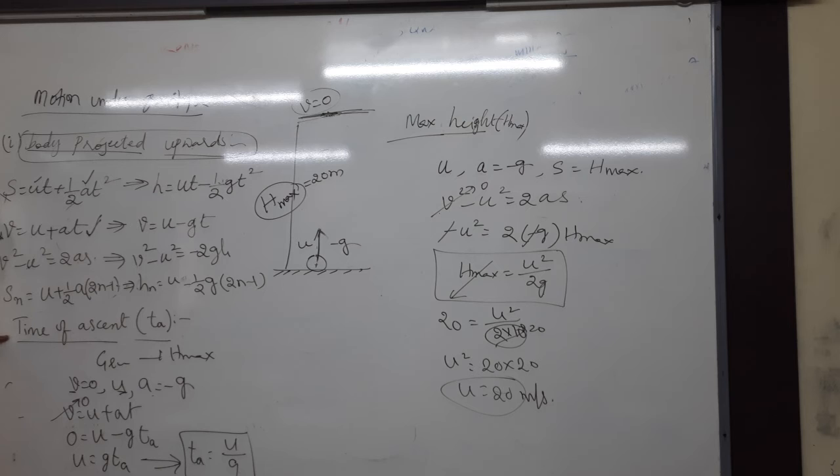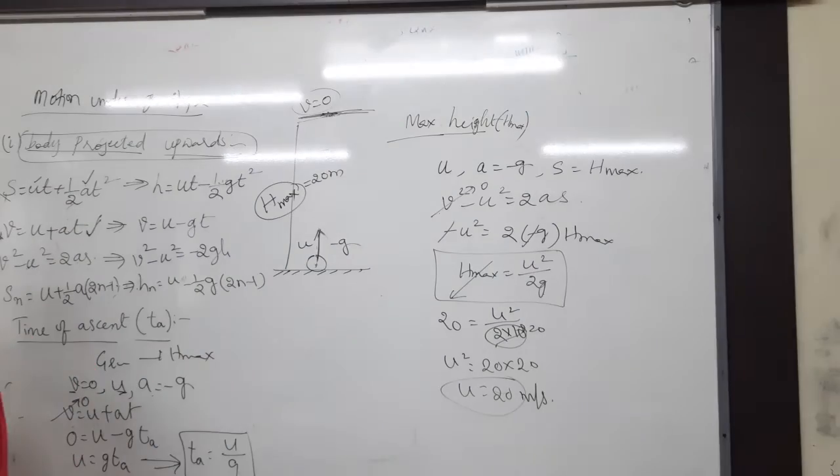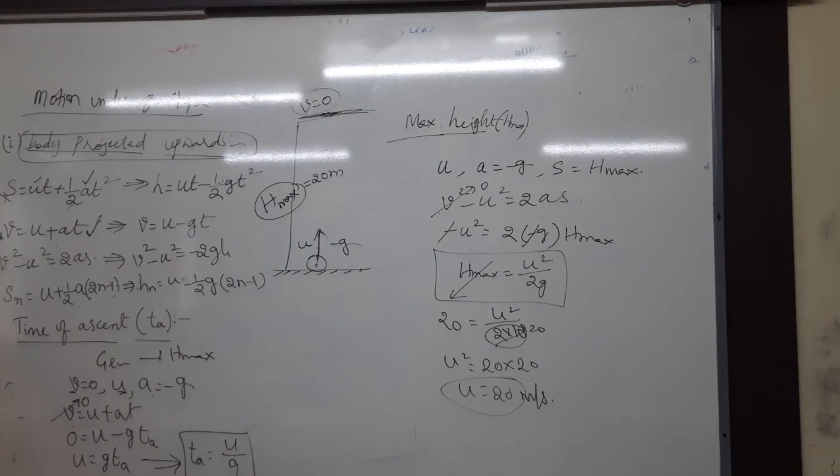So, for the time of ascent, v is equal to u plus at we have used. For the maximum height, what formula did you use? V square minus u square is equal to 2as. Why? Because there I am talking about the displacement. Maximum height is nothing but displacement. So, the displacement equation you have to use. Whenever I am talking about the time, you have to use the formula of time only. Understand, right?